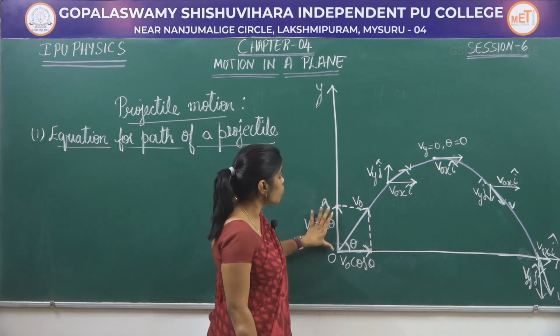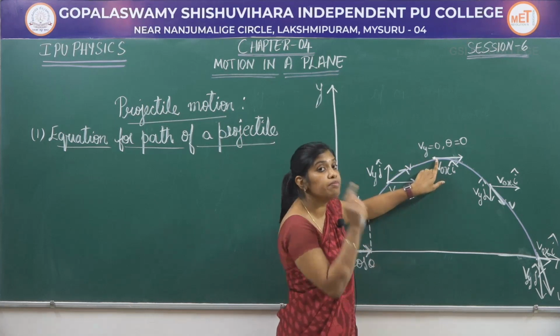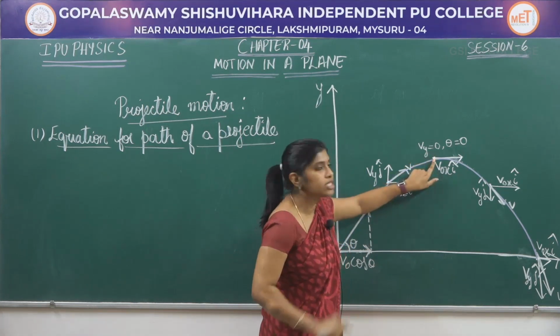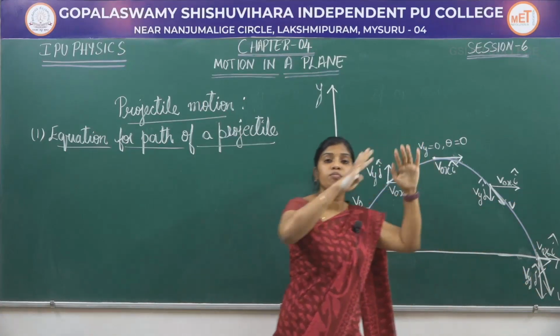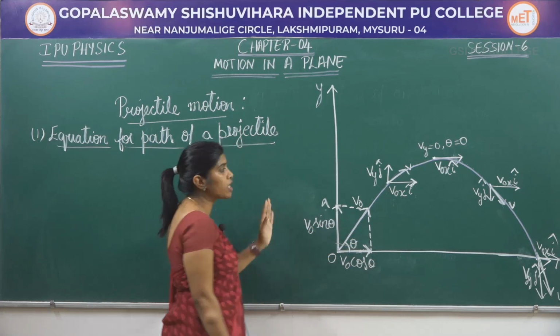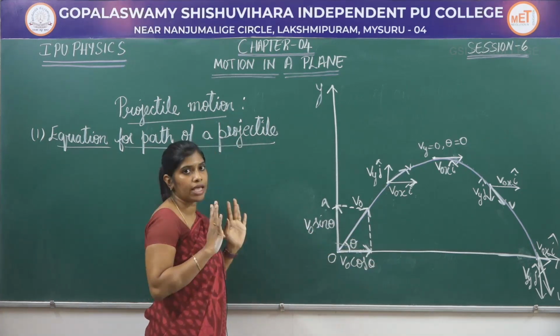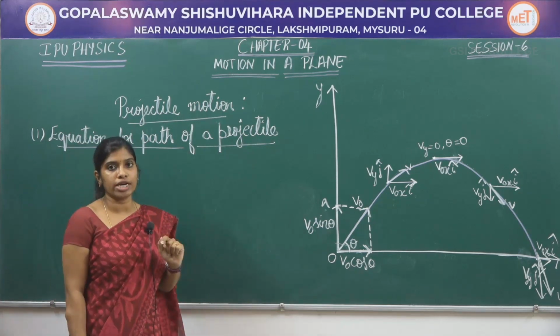The magnitude of the horizontal component remains the same as there is no force in the direction of horizontal component. And coming to the vertical component, it goes on decreasing and becomes 0 at the highest point. And again it is going to increase as the projectile comes down. So this is what the diagram of the projectile motion looks like. Now let us write the equation for this path of the projectile.